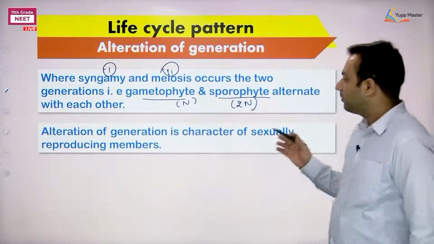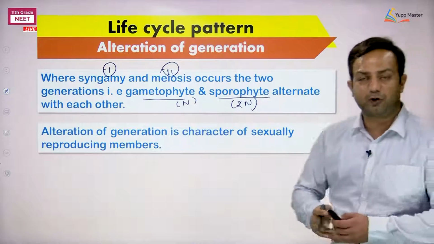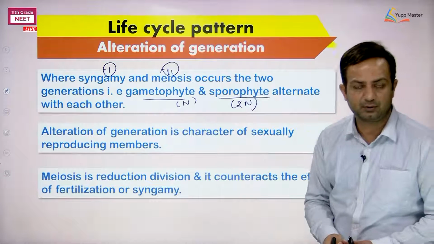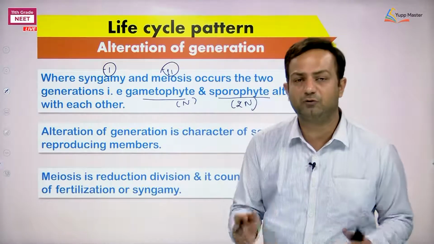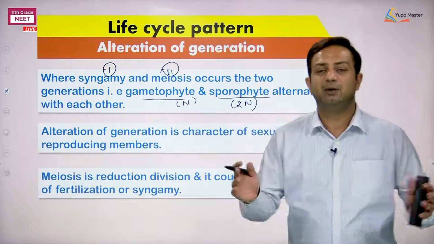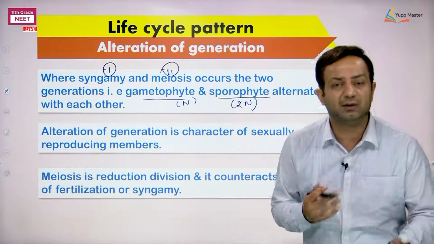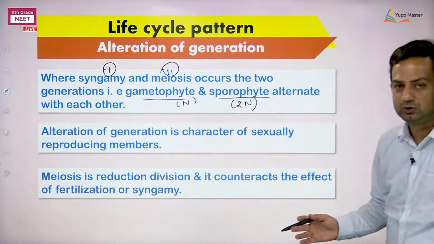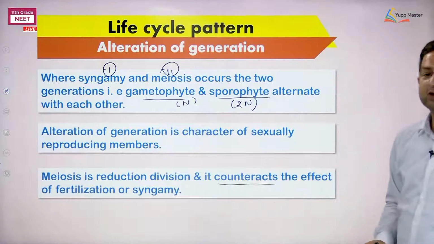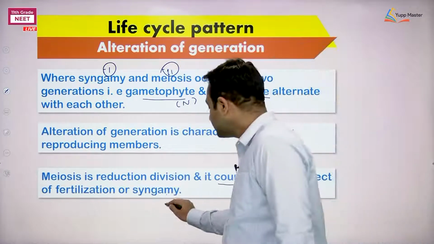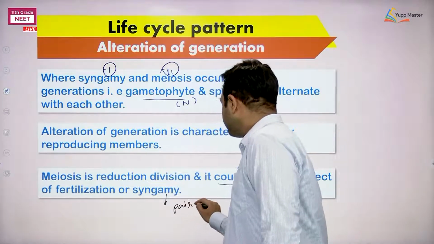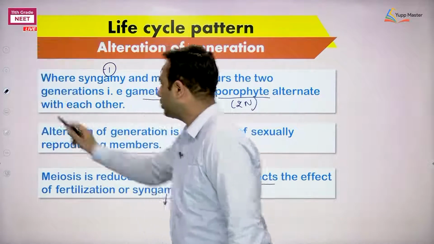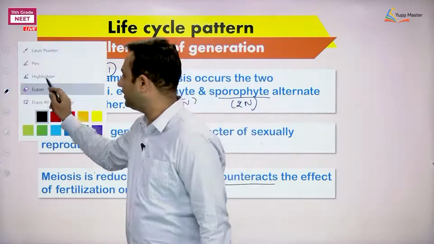Because alternation of generation is a character of all sexually reproducing organisms, we are saying meiosis is actually the reduction division. Meiosis causes unpairing of chromosomes, whereas zygote is having paired chromosomes. So what did syngamy do? It paired the chromosomes. What did meiosis do? It separated the chromosomes. So that's why it counteracts the effect of fertilization or syngamy. I repeat, syngamy is going to cause pairing of chromosomes from different parents, right?